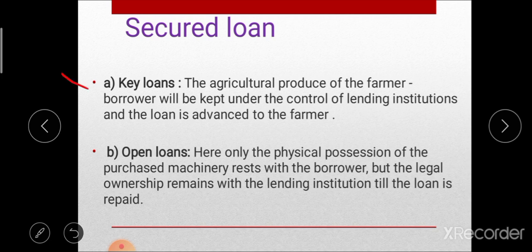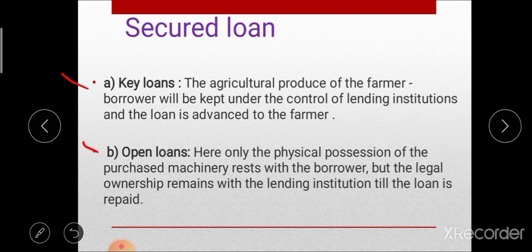Then the next one is open loan. In case of open loan, the physical possession of the particular machinery, equipment or vehicle rests in the hand of the borrower, but the legal ownership rights remain with the lending institution until the loan is repaid.